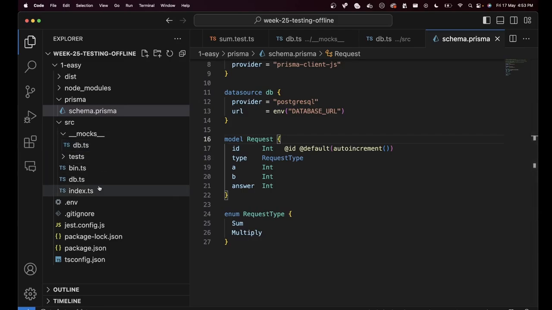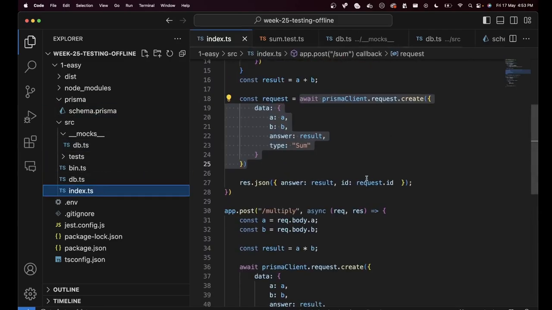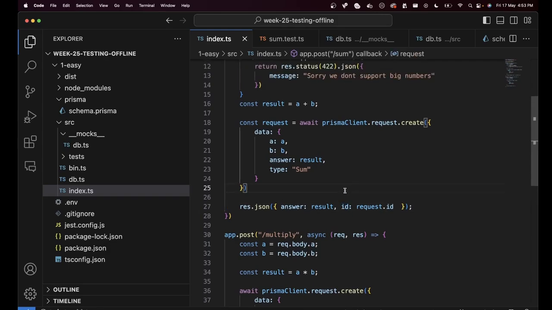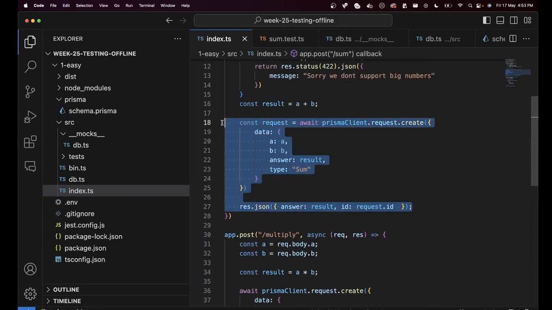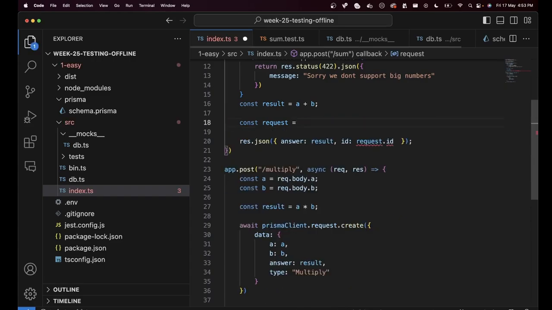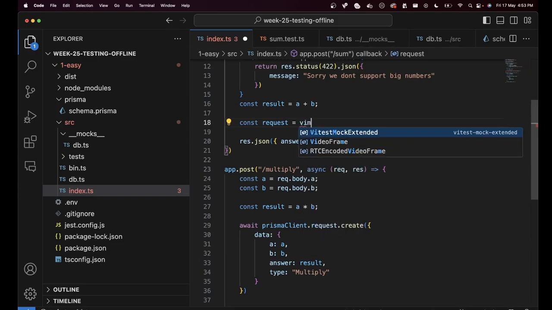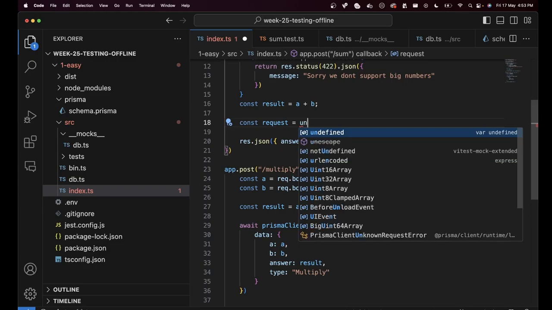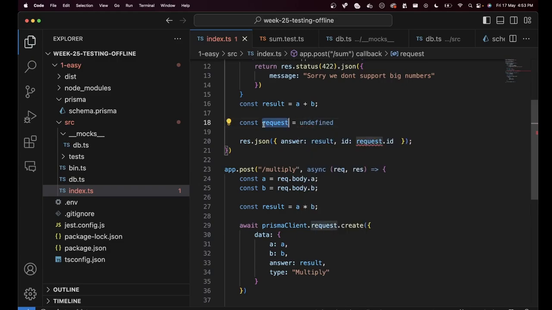And all of these IDs, what if you want to return to the end user? Can you guess what the problem would be now, specifically over here? If we mock out Prisma client, what would happen? This whole thing would return an empty function called v.mock. And v.mock is an empty function. It returns nothing. It returns undefined, which means request will become undefined and request.id will throw a runtime error.